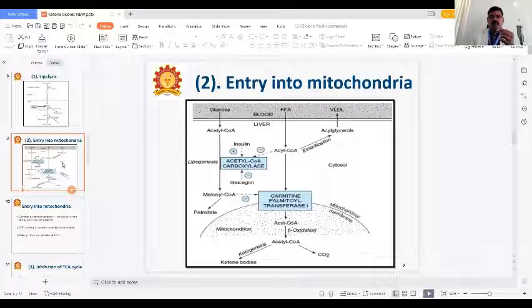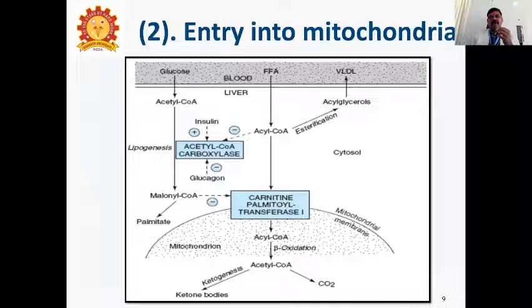Then entry into mitochondria. From the blood, free fatty acid enters into the mitochondria as acyl-CoA. From acyl-CoA, it enters through carnitine palmitoyl transferase 1 into the mitochondria through the mitochondrial membrane. Then in the beta oxidation we get acetyl-CoA. From acetyl-CoA, one part goes to the citric acid cycle, another goes to ketogenesis, and we get ketone bodies.